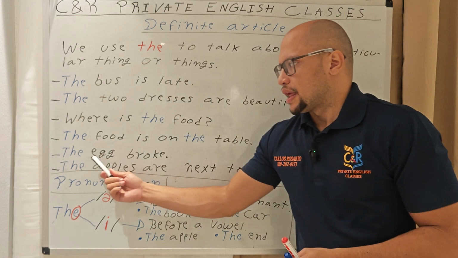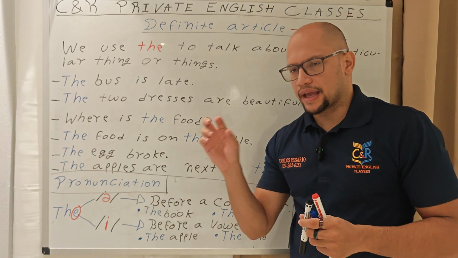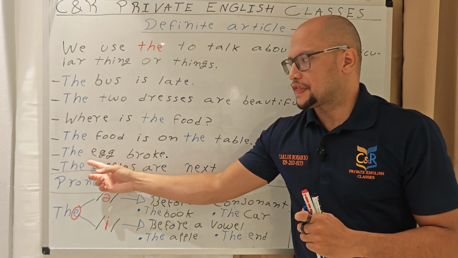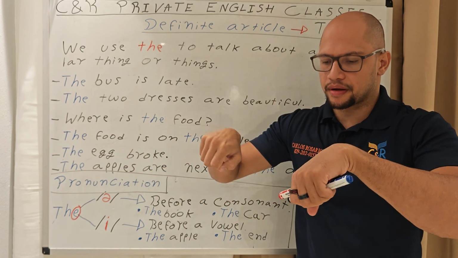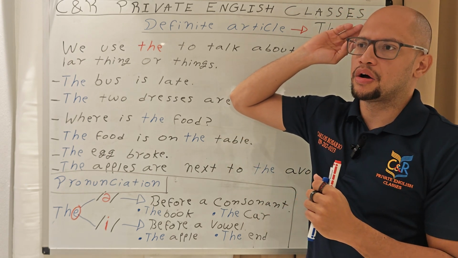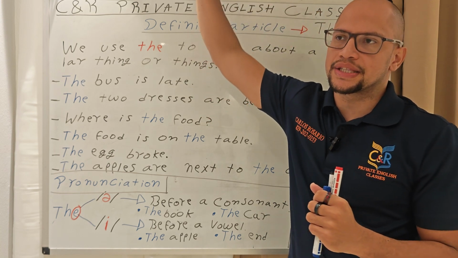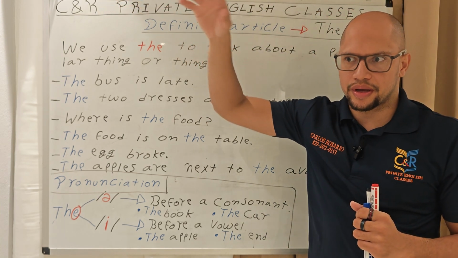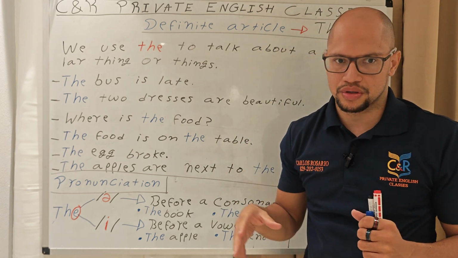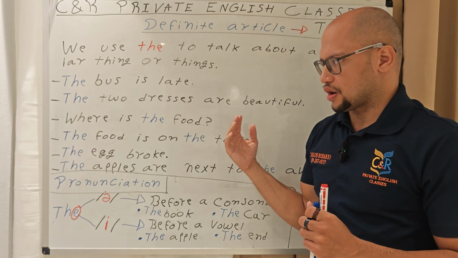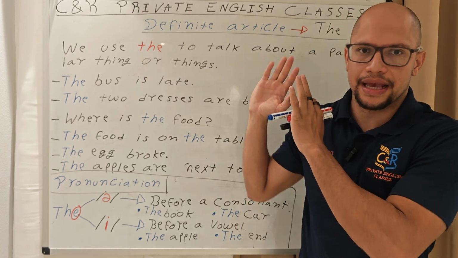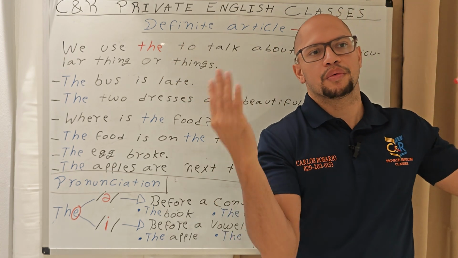Okay. The egg, remember egg, delicious, that you fry. The egg broke. The egg broke. I'm not talking about the eggs that are in the supermarket. I'm talking about a specific egg that is here in my house. So the egg broke. So I'm not talking about eggs in the supermarket, eggs around the world.